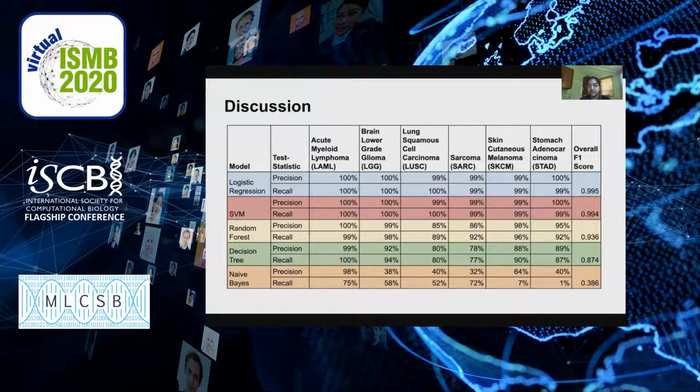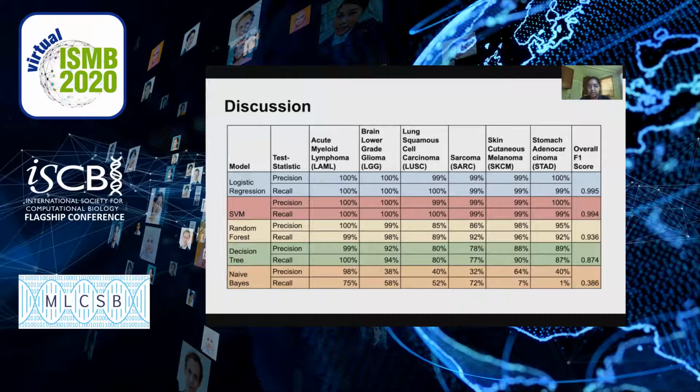Gaussian naive Bayes generally performed poorly. Its precision and recall were typically low, in the 40%, and its overall F1 score was 38.6%. Its poor prediction may be attributed to the algorithm's inherent assumption that all features are conditionally independent, which might not have been true for the methylation data.